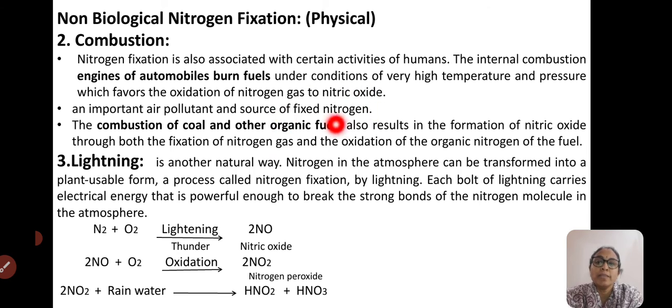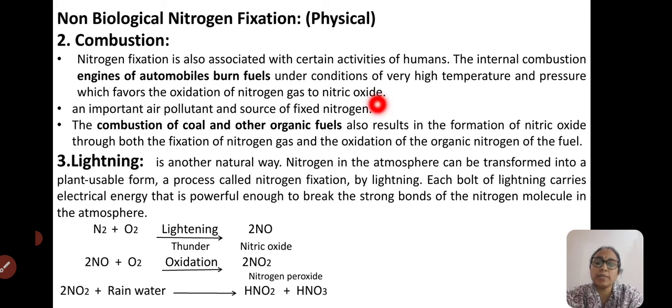Even though nitric oxide NO is an important air pollutant, the atmospheric nitrogen gets fixed. The combustion of coal and other organic fuels also results in the formation of nitric oxide through both the fixation of nitrogen gas and oxidation of the organic nitrogen of the fuel.